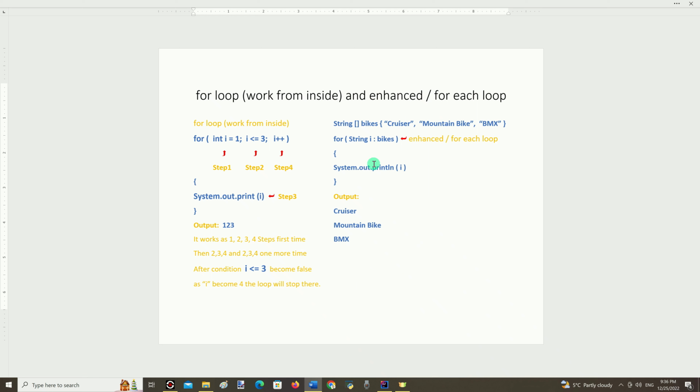That takes as argument the variable declared right here as a local variable, with the same data type as the array. And here we can see how a regular for loop works. The uniqueness of the for loop compared to while and do while loops is that initialization, condition, and increment/decrement can be done in one line.